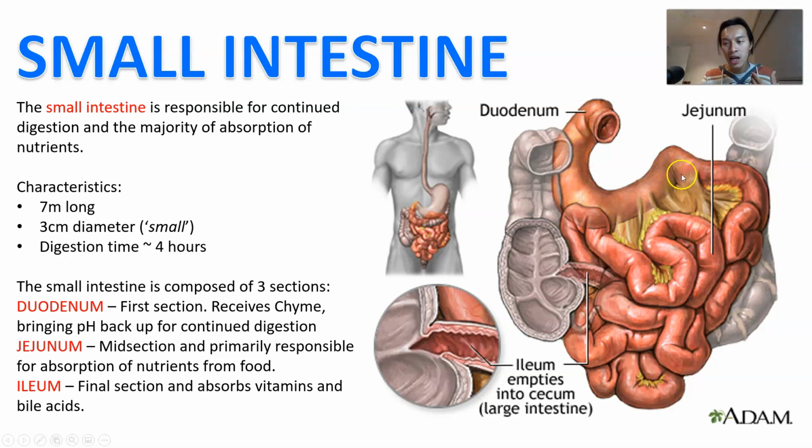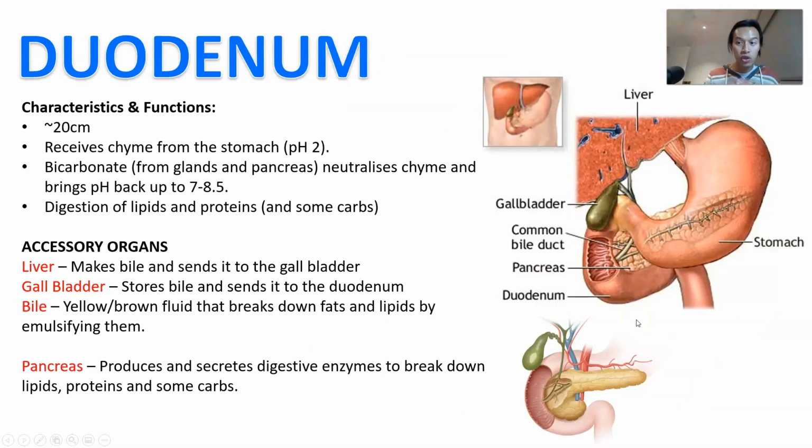There's a little kink here, and after the little kink in the duodenum, you get the jejunum and the ileum. Okay, the jejunum is the midsection, and it's going to be primarily responsible for the absorption of nutrients from the food that you've just digested, and it's probably the longest part of the small intestine. And then the ileum is the final section that's going to absorb any vitamins and bile acids at the end as well. Okay.